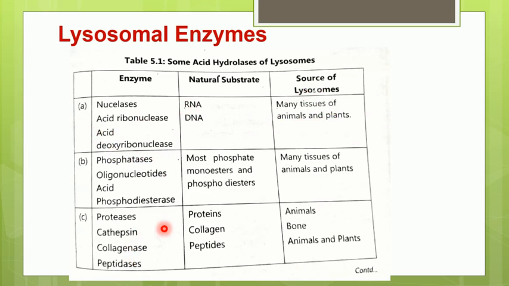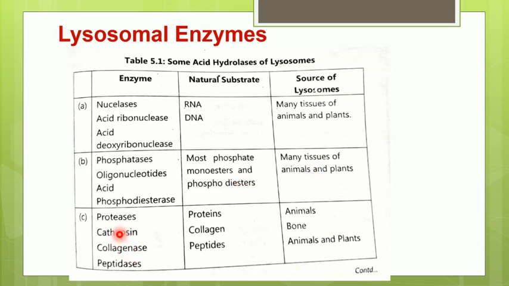The second category is phosphatases. That means they will break down the phosphate bonds. Two important phosphatase enzymes are acid phosphatase and oligonucleotide acid phosphodiesterase. Oligonucleotide acid phosphodiesterase is the important enzyme that will act on the phosphate monoesters and phosphate diester bonds, and this is present in the lysosomes of plants and animals.